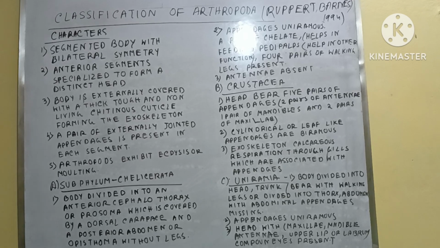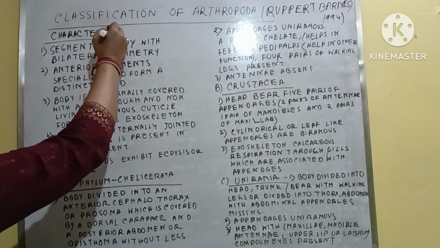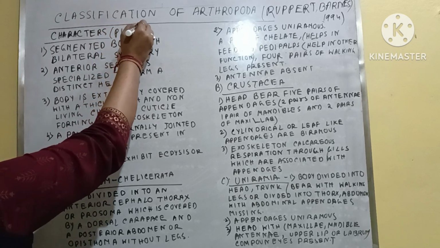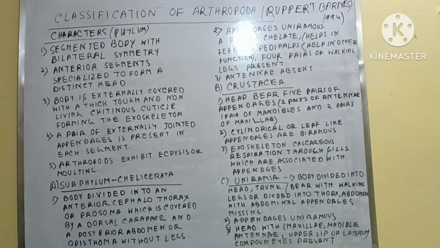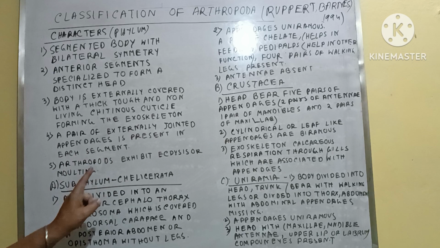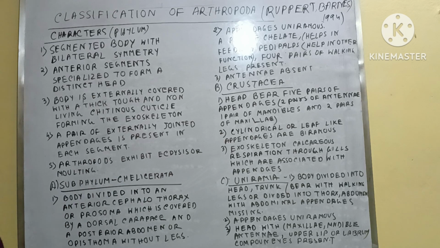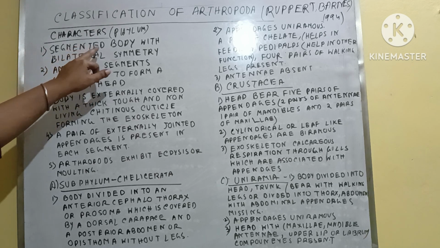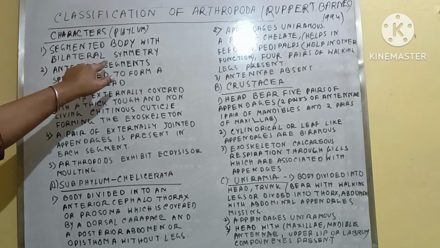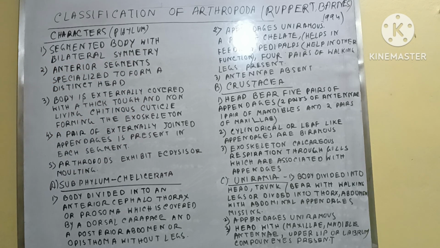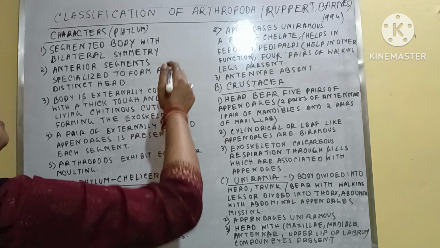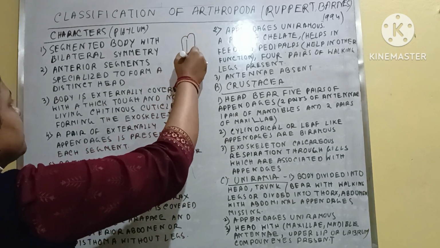Okay, so first is the phylum characters, and secondly I will describe the subphylum characters, and after that I will describe the class characters and the subclass characters. So first you can see here the first character is segmented body with bilateral symmetry. So body is segmented and bilateral symmetry is there, okay.